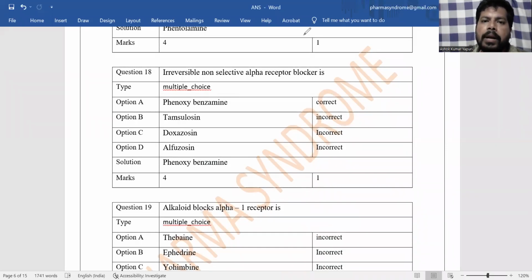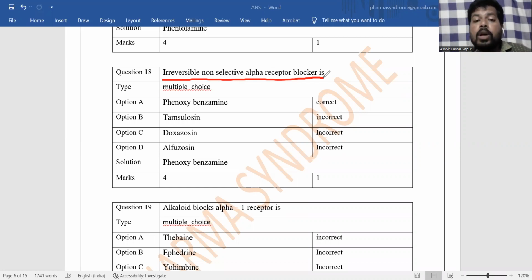Next MCQ is irreversible non-selective alpha receptor blocker. Reversible non-selective alpha receptor blockers, here alpha 1 plus alpha 2, are phentolamine and tolazoline.